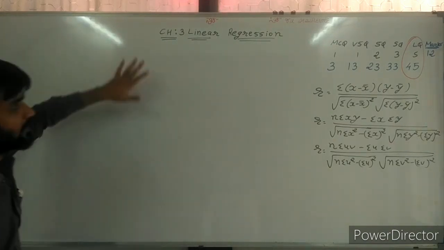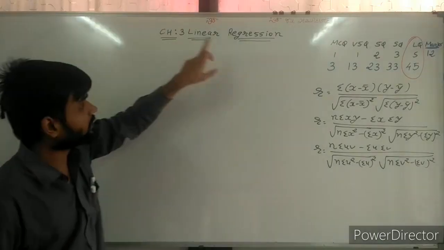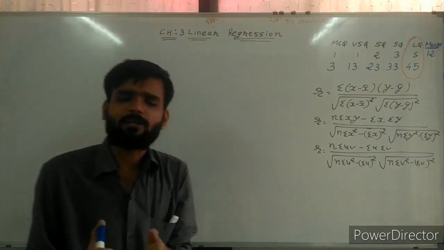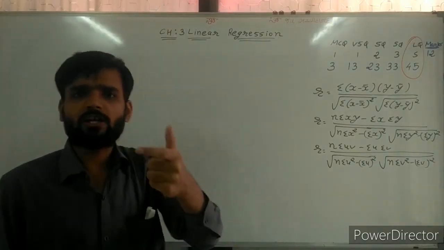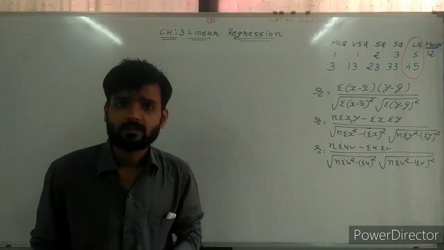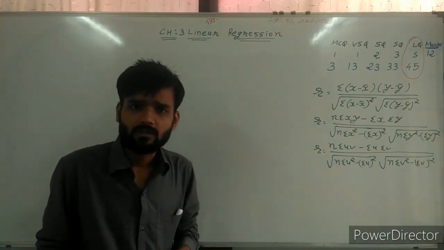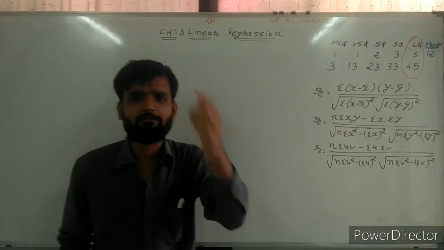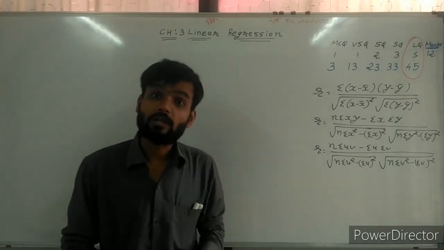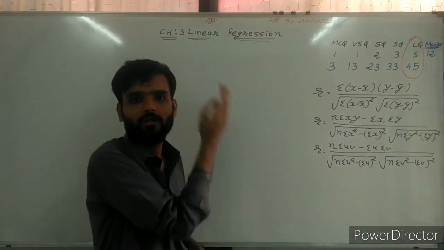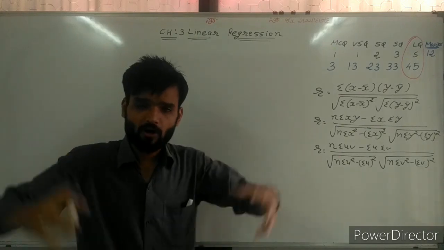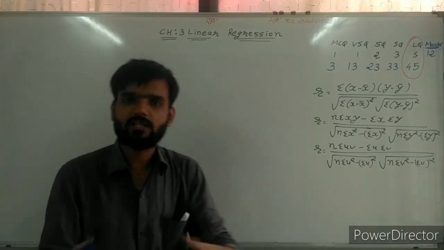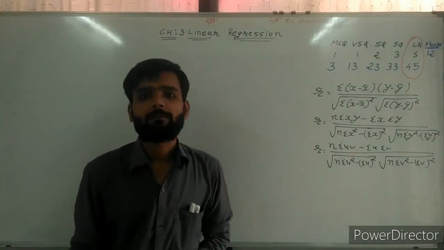Now sir, what is new in this chapter? What is linear regression first of all? In the linear regression chapter, it shows the relation between x and y like in the second chapter. But here it shows which particular variable depends on which variable, and a functional relation is created between the two variables.